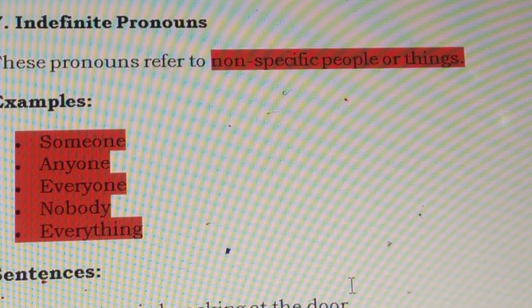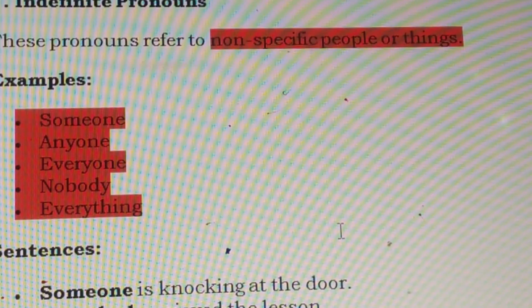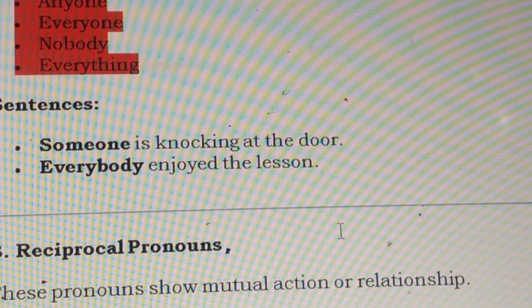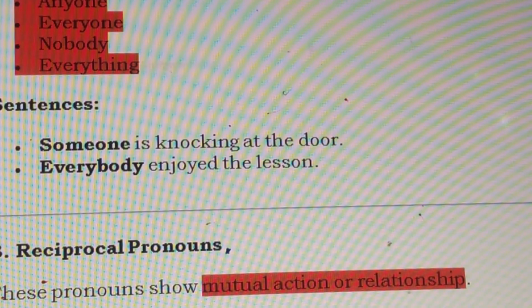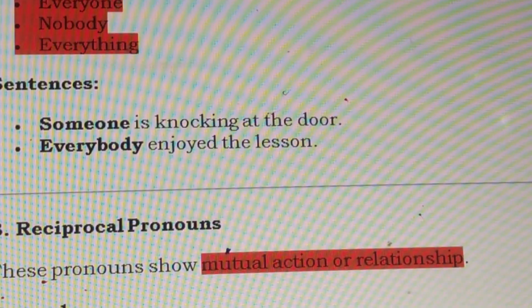Someone is knocking at the door. Everyone enjoys the lesson. So we don't know who, so that's indefinite. Reciprocal pronouns show a mutual action or relationship between nouns: each other and one another. Each other means two people. One another is more than two. The students help each other means two people. They respect one another means more than two. That's called a reciprocal pronoun.